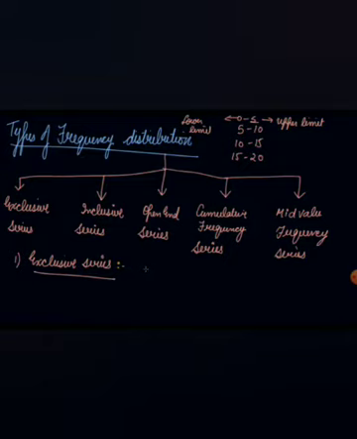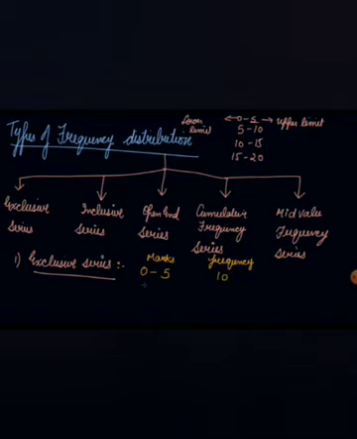Which means that if you are taking a class from 0 to 5, let's say there are marks, and the frequency is 10. Then we have 5 to 10, where the number of students is 8. Then we have 10 to 15, where the number of students is 7.